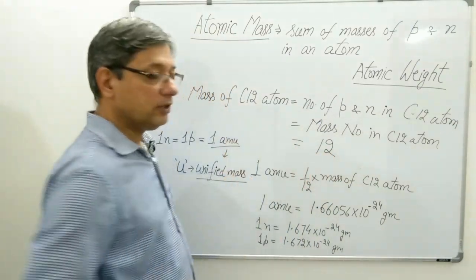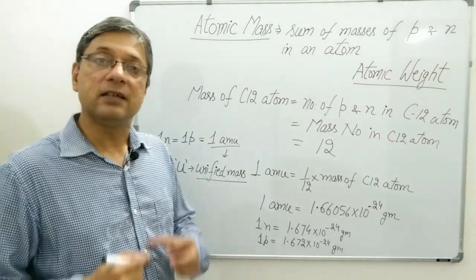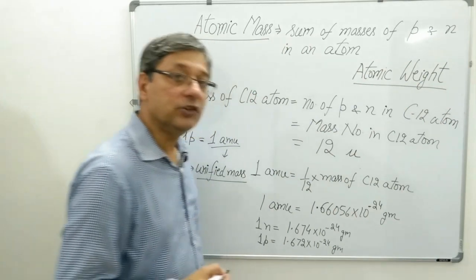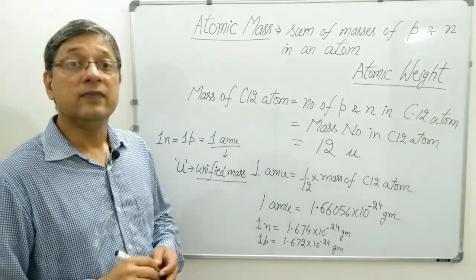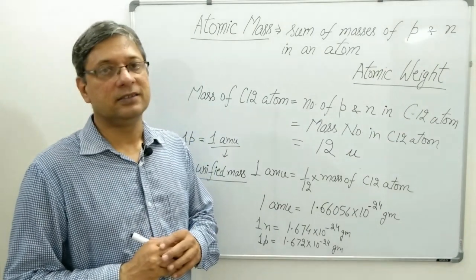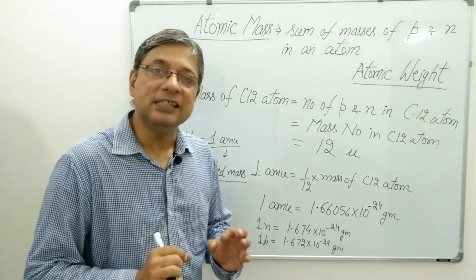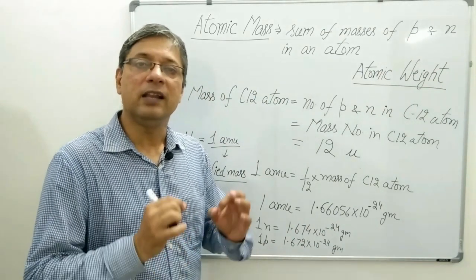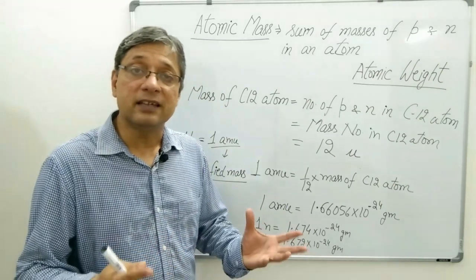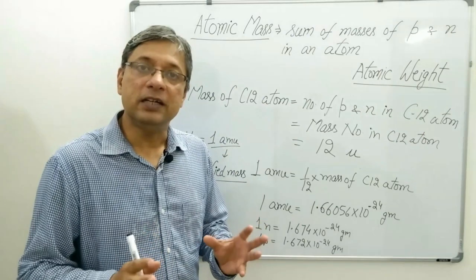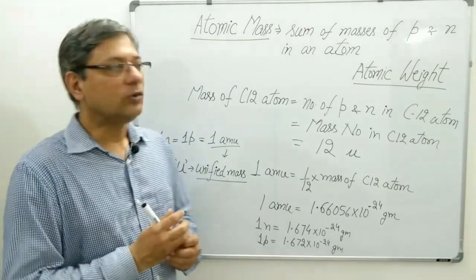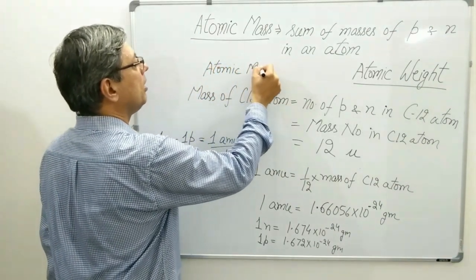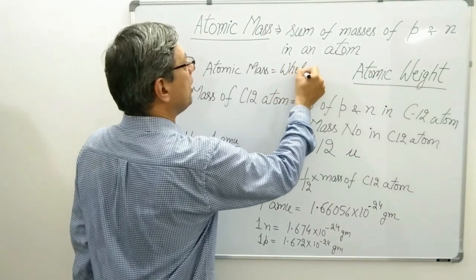So the mass of a carbon-12 atom will be equal to its mass number expressed in AMU or simply U. This is the definition of atomic mass. Atomic mass is equal to the mass number of a given atom expressed in atomic mass units or simply U. So atomic mass will be a whole number.